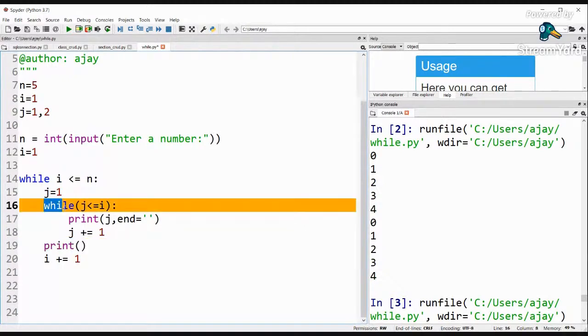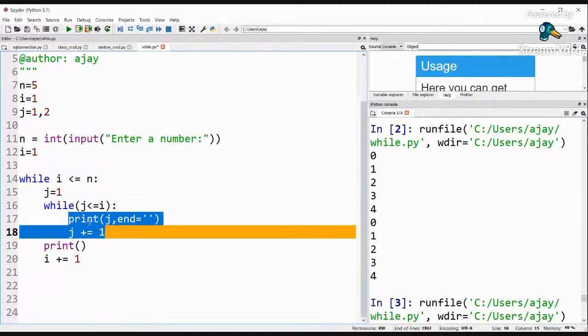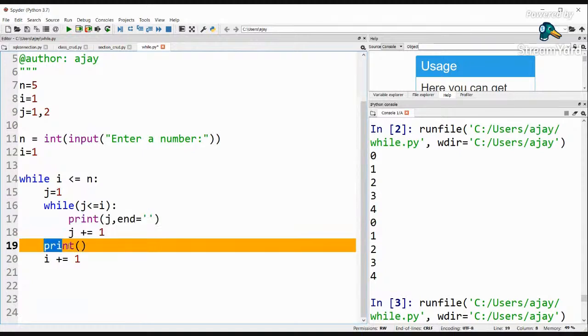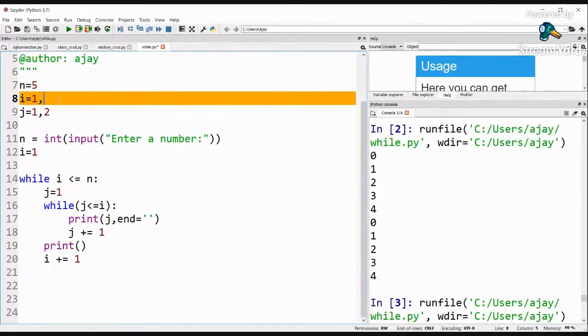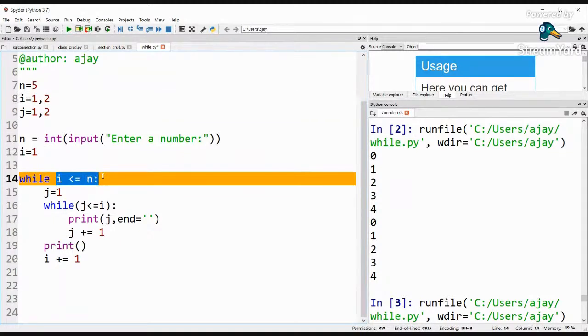Okay, this is the while loop, this is the block of code, so it is going to skip everything and jump to this statement, which will bring the cursor to the next line, and then over here I'm incrementing i, so the value of i will become 2. Then it will go again and check this condition: is 2 less than or equal to n, that is 5? Yes, the condition is true.